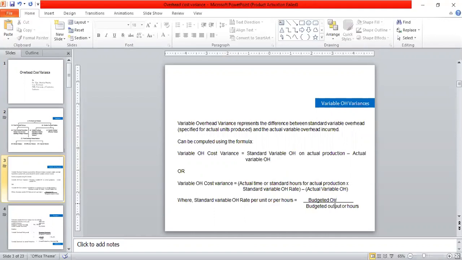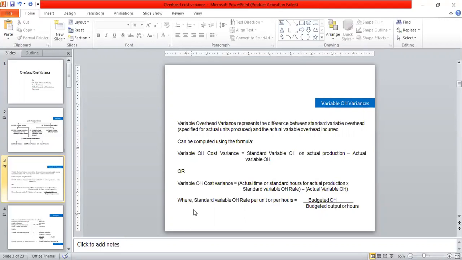Under this, the variable overhead variance represents the difference between standard variable overhead specified for the actual unit produced and the actual variable overheads incurred. It can be computed using the formula: variable overhead cost variance is equal to standard variable overhead on actual production minus actual variable overhead.